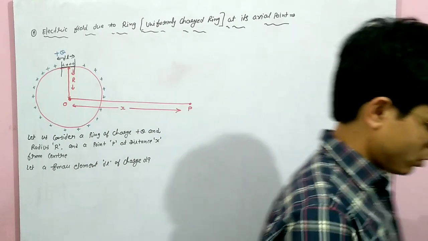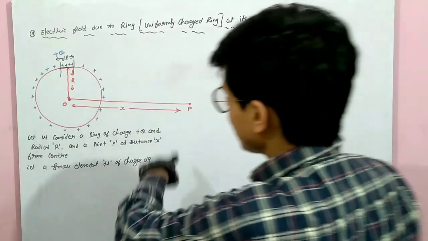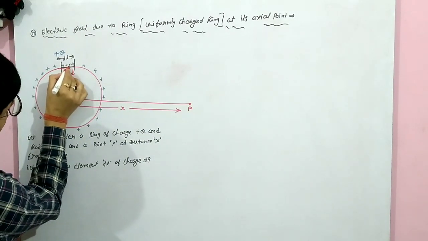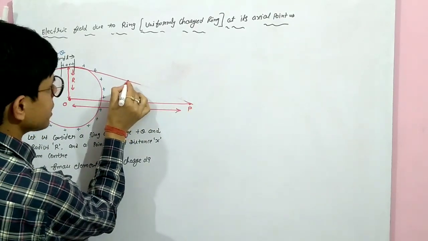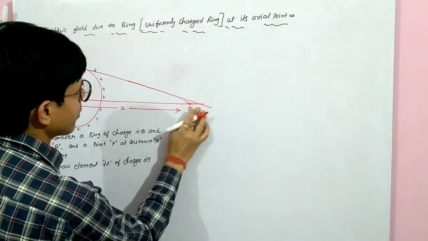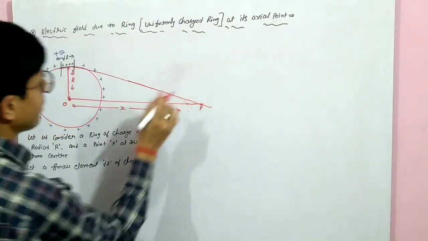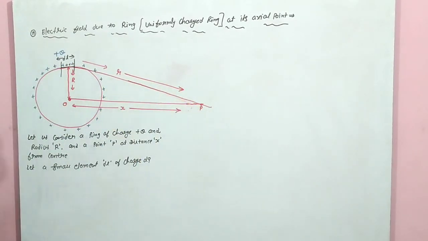So without using Gauss law, if you want to find the electric field due to any body, first of all you will consider a small element dl. Let this be a small element dl whose charge is dq. Now you join this element to this point. अरे मान लेंगे थोड़ा सा, this is a point source. Now suppose the distance of this element from this point is r. Clear?